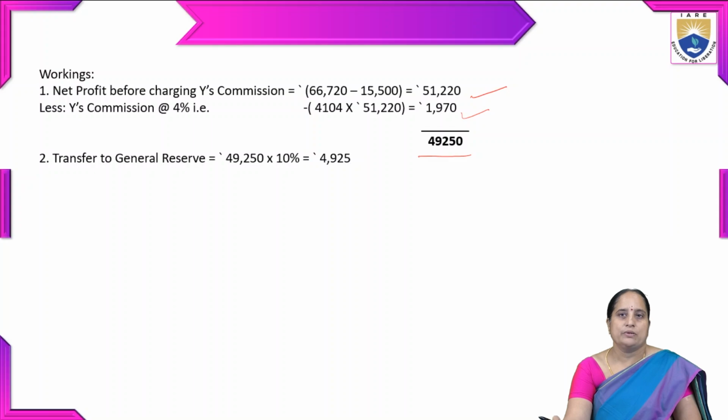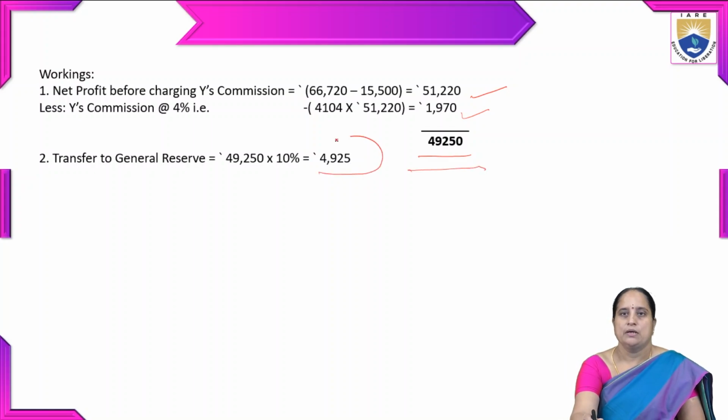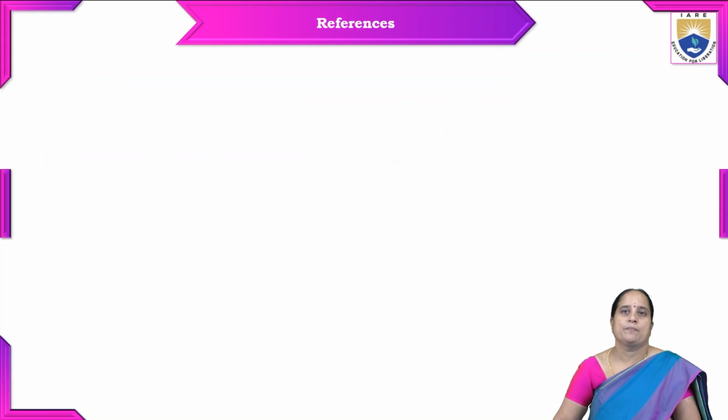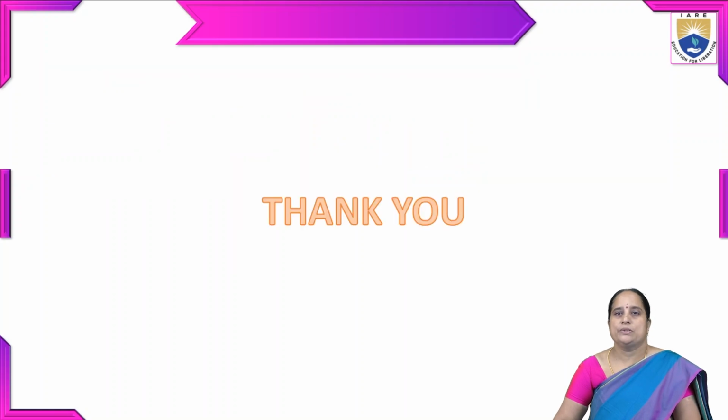So 10% of this net profit, whatever we get after charging Y's commission, should be transferred to general reserve. So 10% of 49,250 is 4,925. This amount we transfer to the general reserve. That's how we prepare the profit and loss appropriation account.